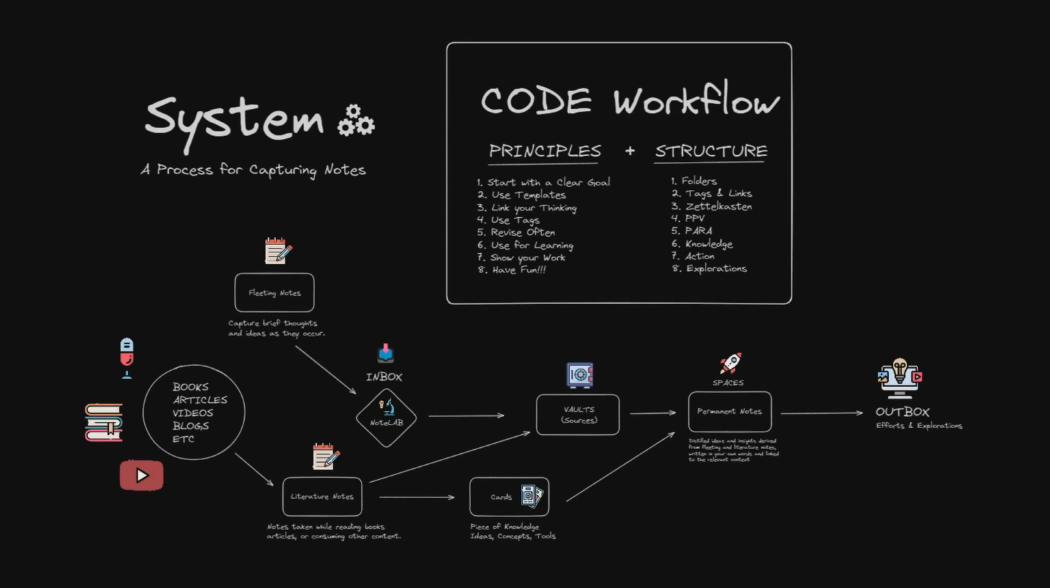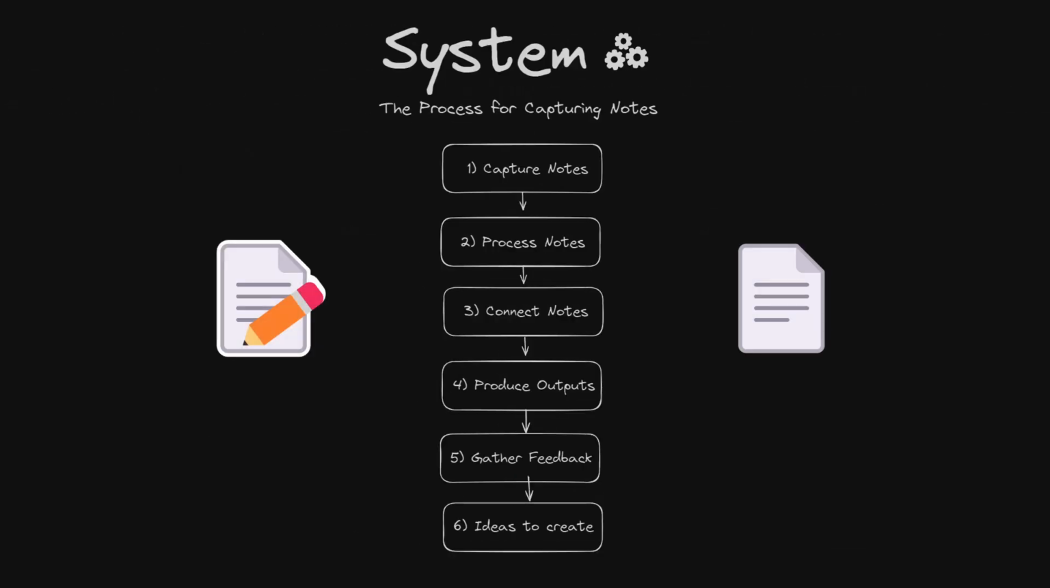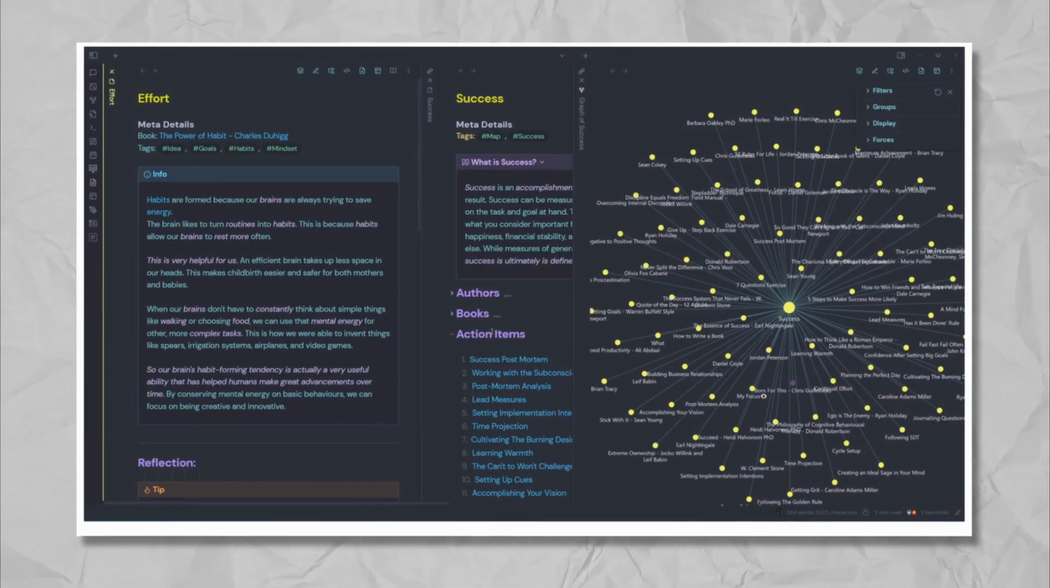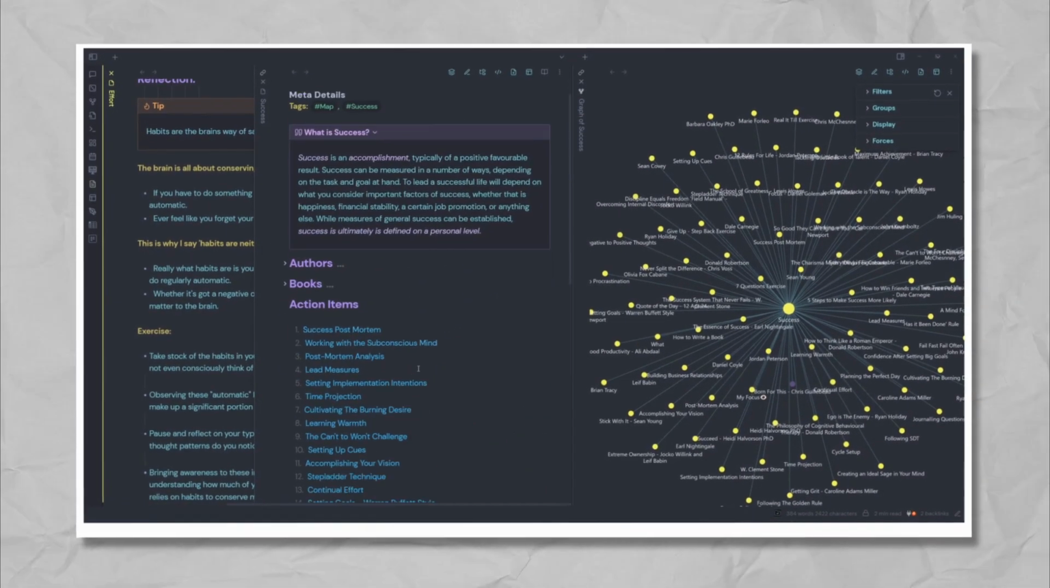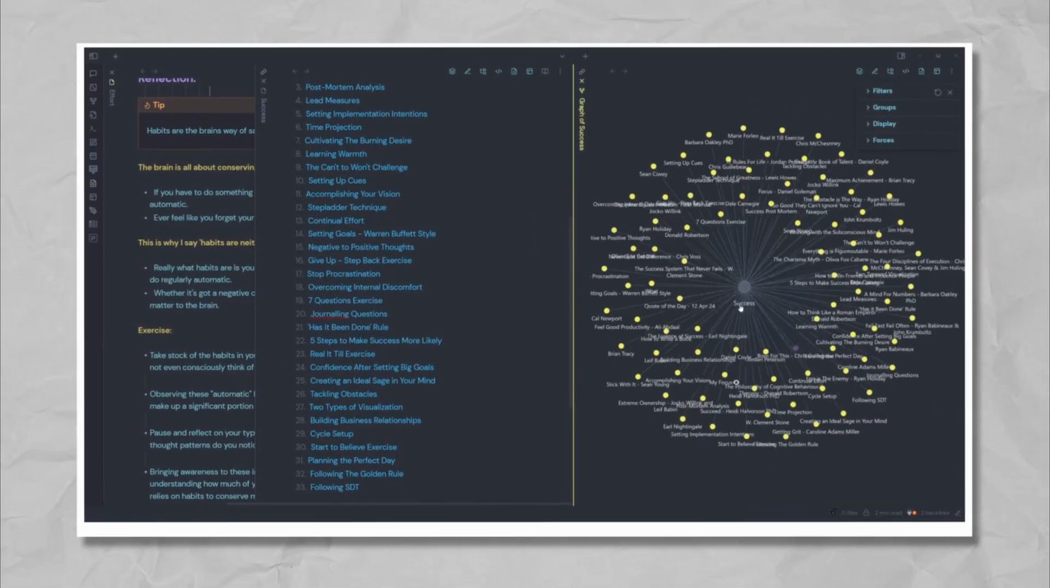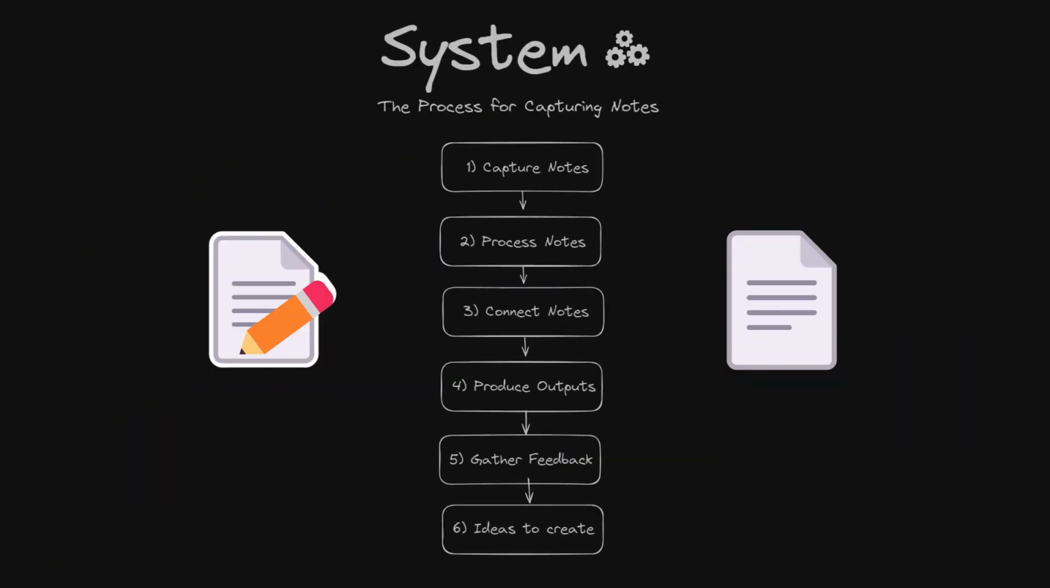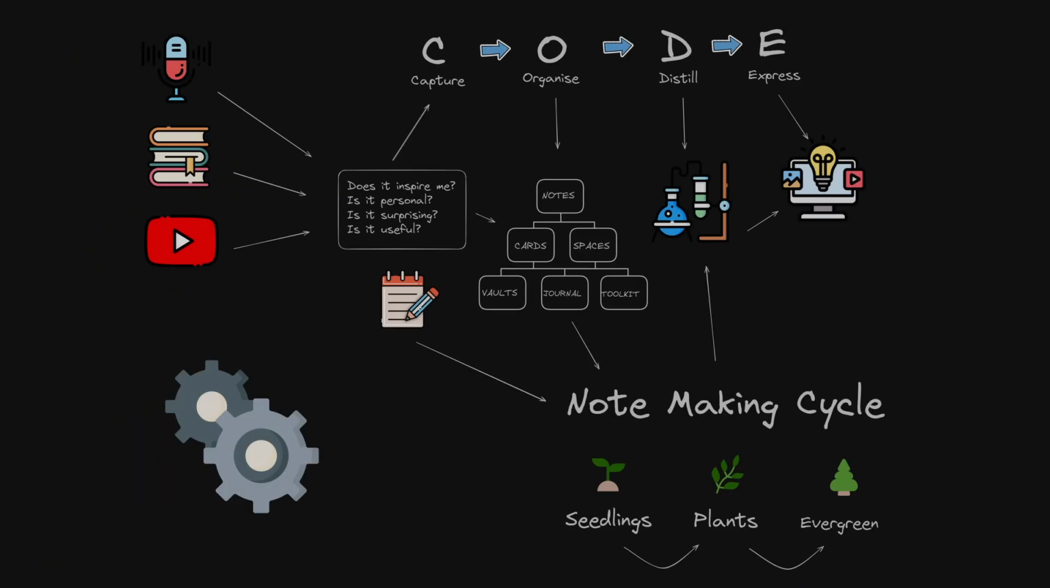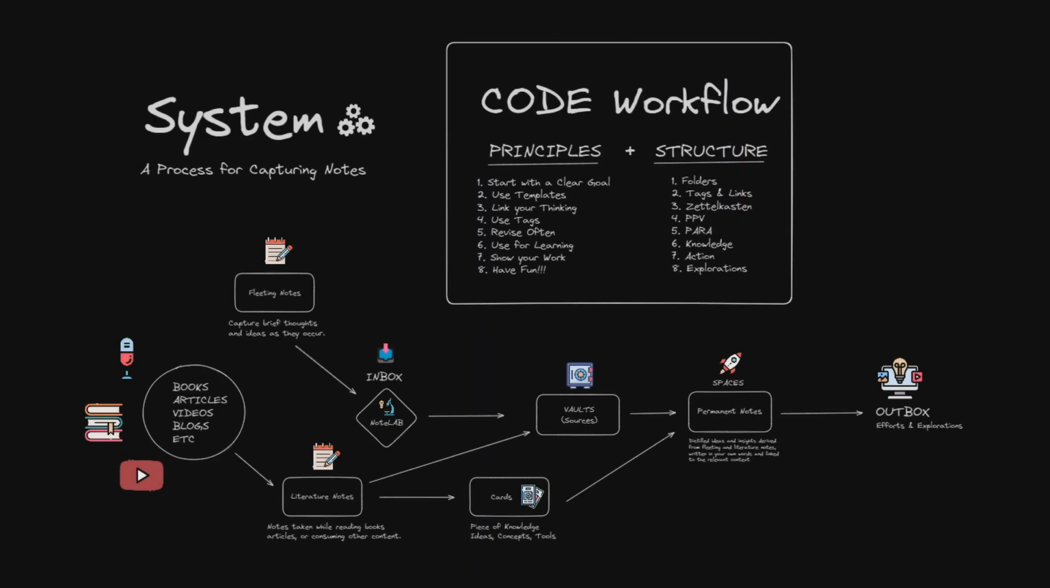In order to effectively achieve our goals, it's essential to implement a structured system for capturing notes. By adhering to a systematic approach, we can streamline our efforts and increase the likelihood of success. Embracing this system ensures clarity, consistency, and efficiency in our note-taking process, ultimately driving us closer to our desired outcomes. Follow a system for capturing your notes.